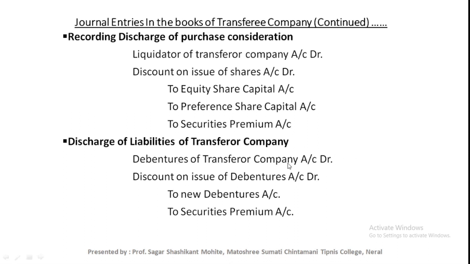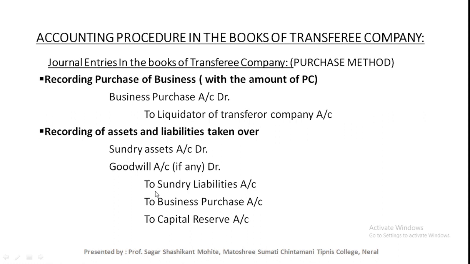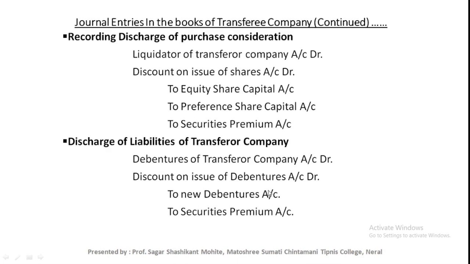After recording that in the second journal entry, we need to discharge that debenture. In the next journal entry, discharge of liabilities of transferor company, we should discharge that debenture.